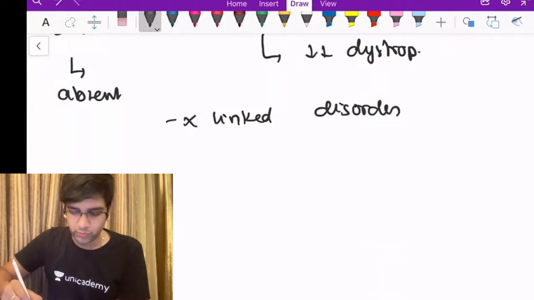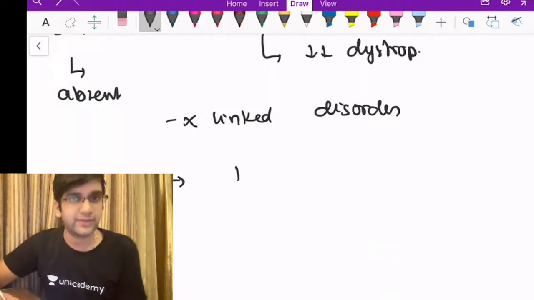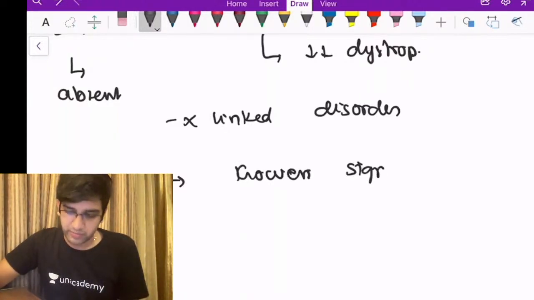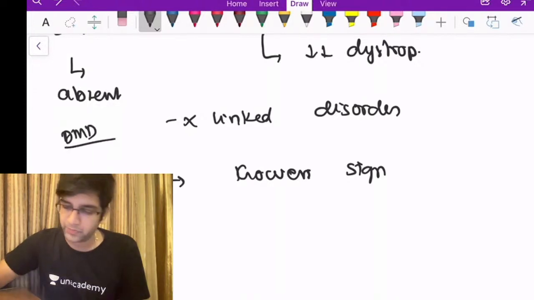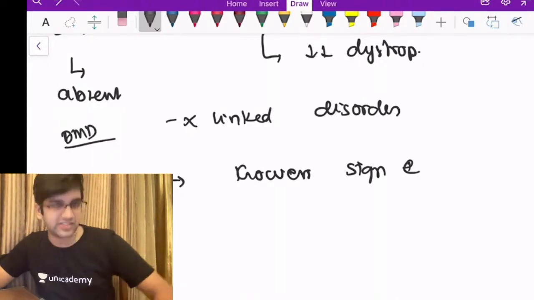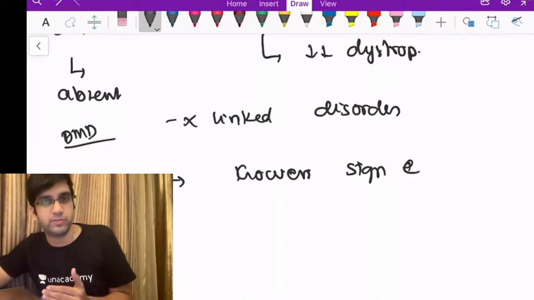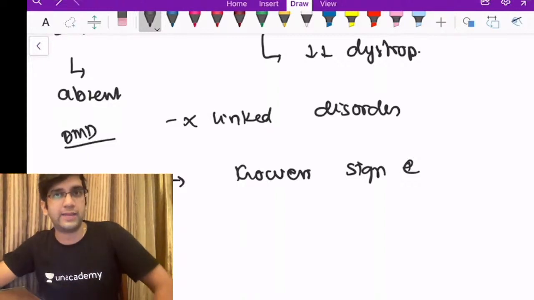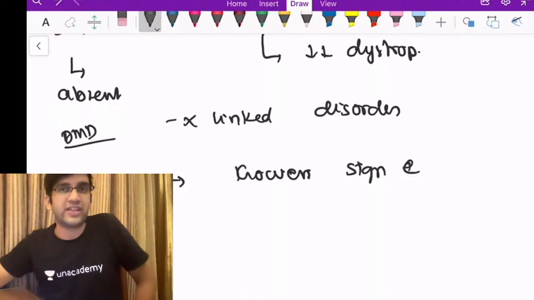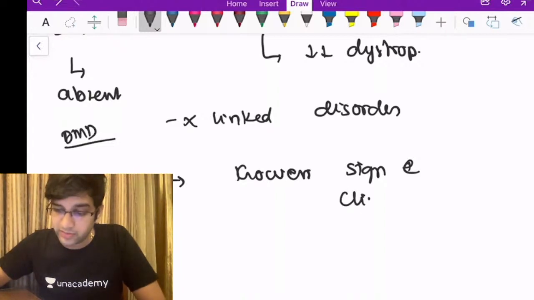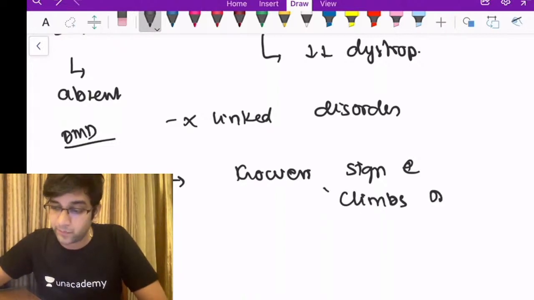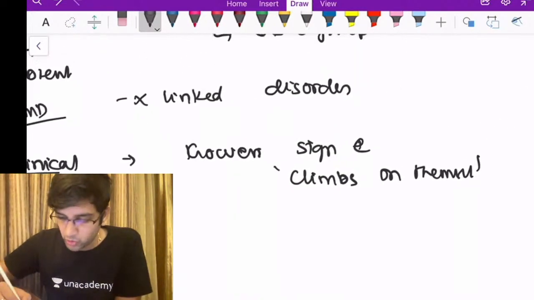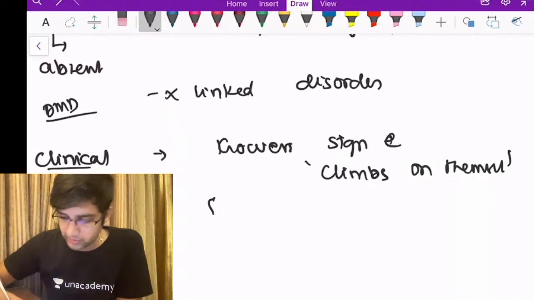Clinical features, I'm sure you will remember for Duchenne's muscular dystrophy. There are two classical findings. One is Gowers' sign. Gowers' sign will be positive in case of DMD; we look at DMD, then we look at BMD. Gowers' sign: the patient's entire muscle is weak, so the patient will not be able to sit or walk properly. From the sitting posture to getting up, they have to climb on themselves. They keep the hands on the knees, on the hip, and then climb on themselves, which signifies the muscle weakness. That's a very characteristic finding of Duchenne's muscular dystrophy. The second thing is calf pseudohypertrophy.